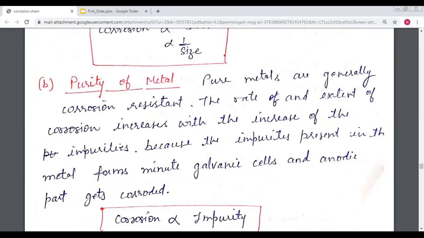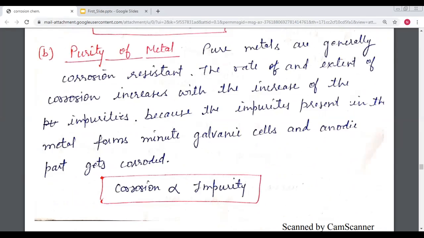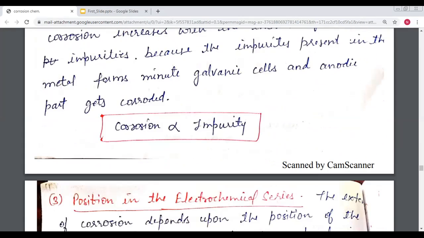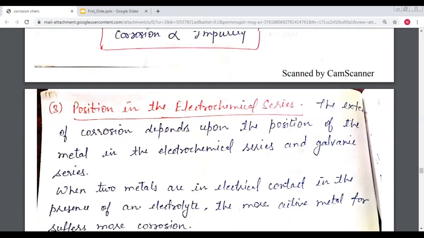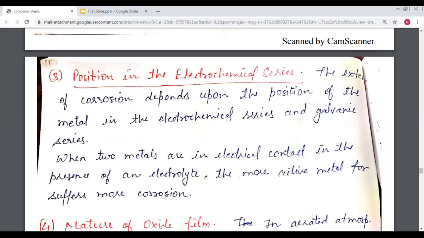The second part is the purity of the metal. We know that a pure metal does not corrode easily, so the rate and extent of corrosion increase with an increase in impurities. The impurity present in the metal forms minute galvanic cells, and the anodic part gets corroded. So corrosion is proportional to the impurity.